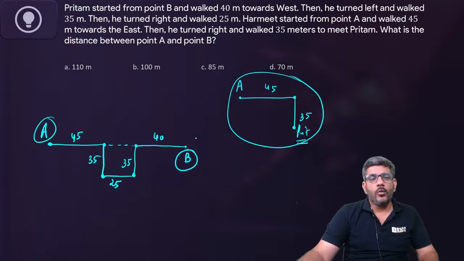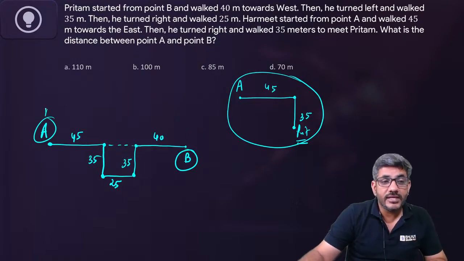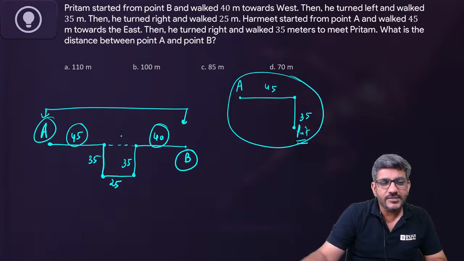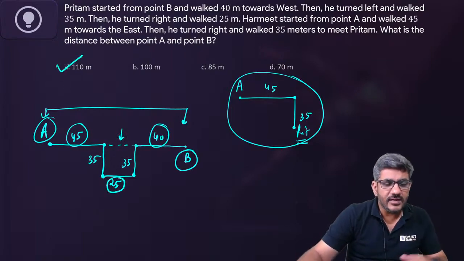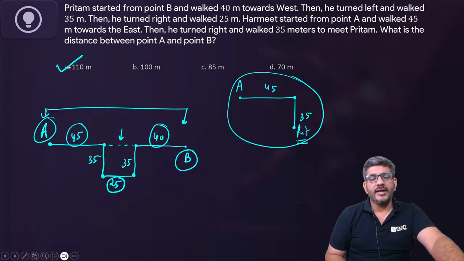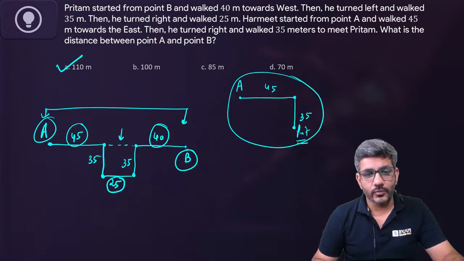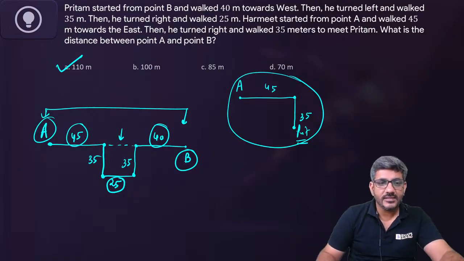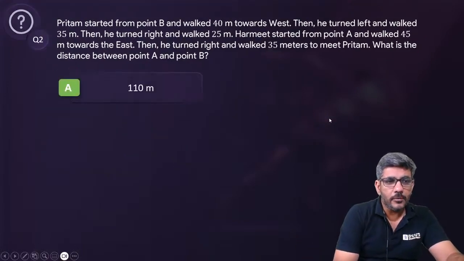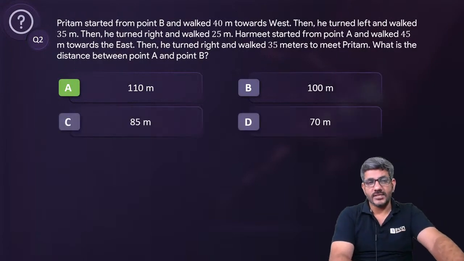Question is saying what is the distance between point A and B? मुझे यहां से यहां तक का distance चाहिए, right? So this is 45, this is 40, that means 85. What about this distance? It is equal to 25. So 85 plus 25 is 110. So yes, 110 is the right answer for this question. And everyone had answered correctly. 110 is the right answer for this question. जो आप सभी ने ठीक आंसर दिया था, that's the correct answer. So option A is the right answer for this question number 2.